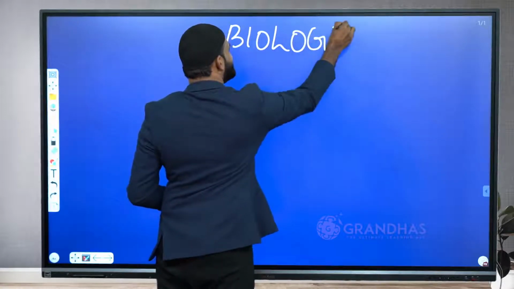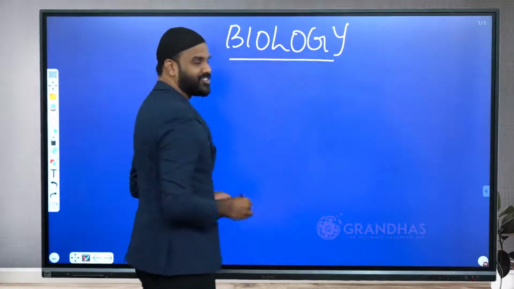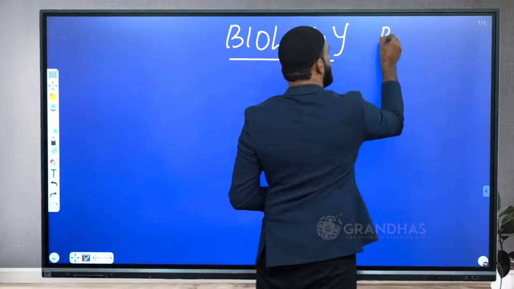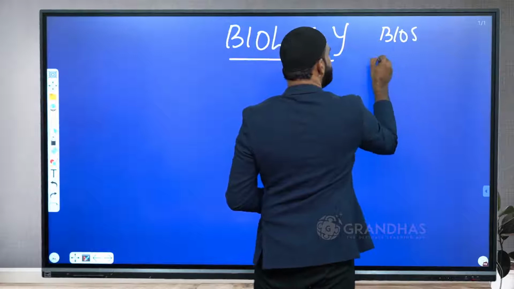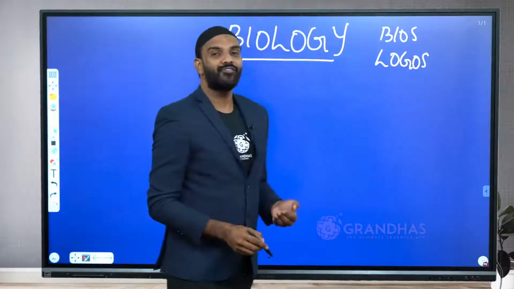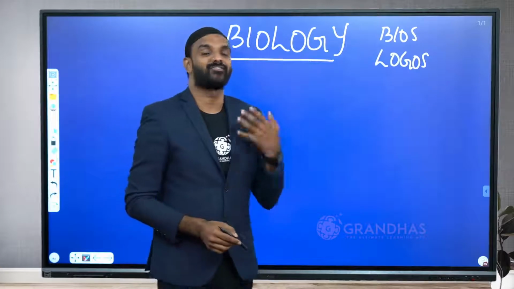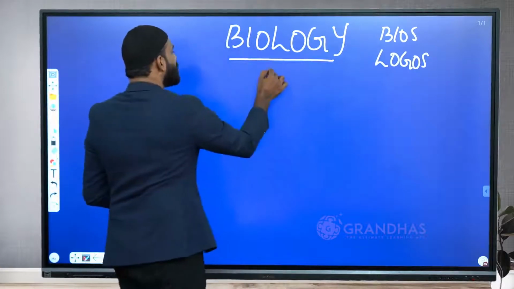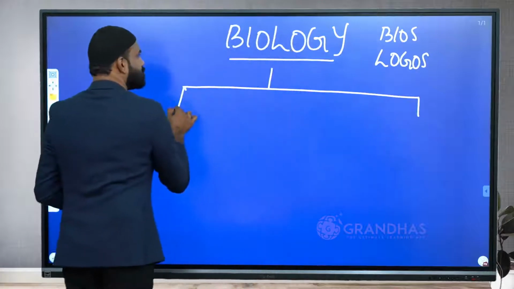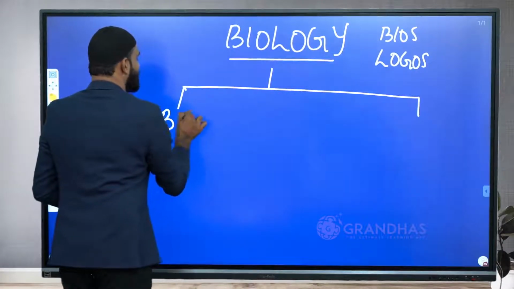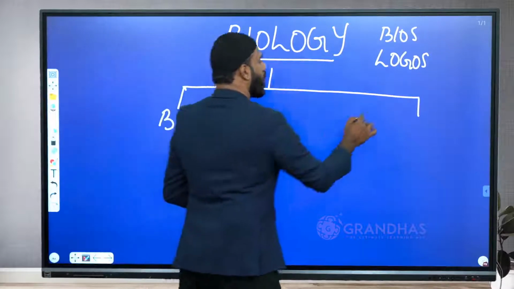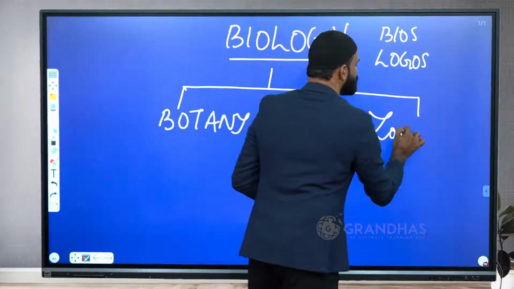Now, this is the beautiful word biology, which is derived from the Greek word bios means life and logos means study. So the study of life science is called as biology. When you understand this biology, it is broadly classified into two. The first one is called as botany and the second one is called as zoology.